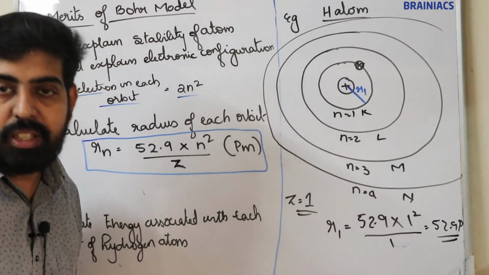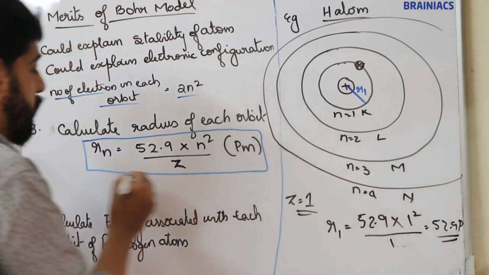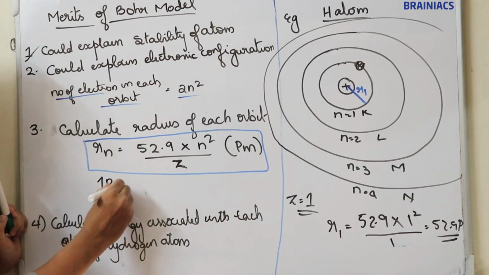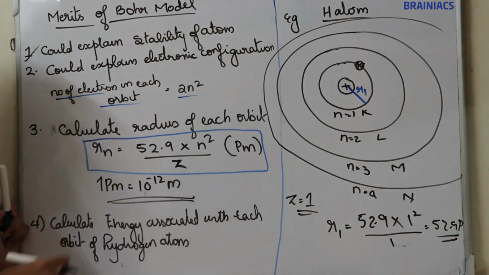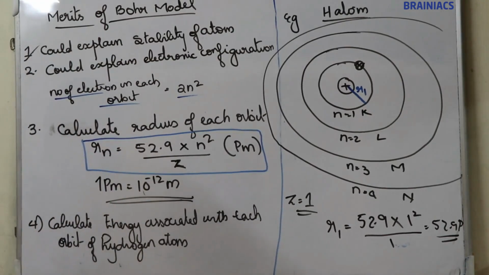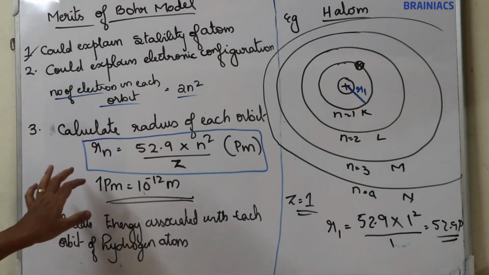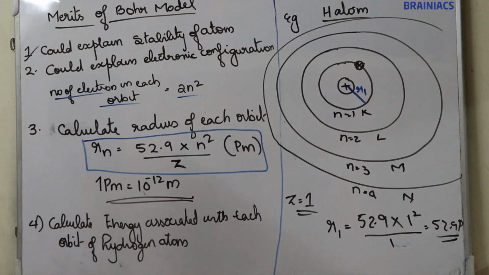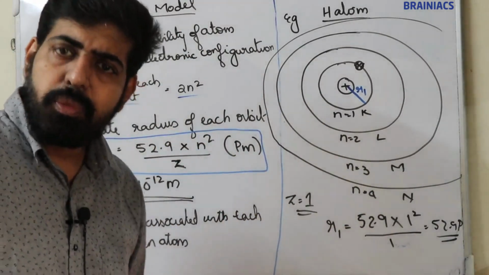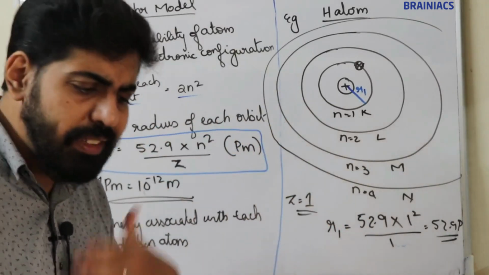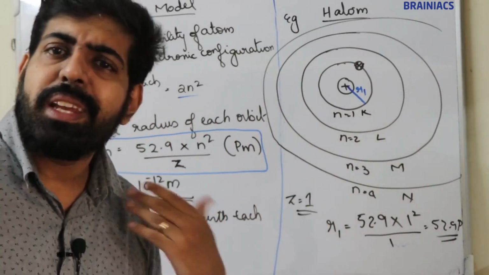PM is picometer. 1 picometer is equal to 10 raised to minus 12 meter. I think you remember this one. You have already studied this in the first chapter, some basic concepts of chemistry. So we can easily calculate the radius of each orbit of any atom. Not only hydrogen, you can use this formula to calculate the radius of each orbit of any atom.